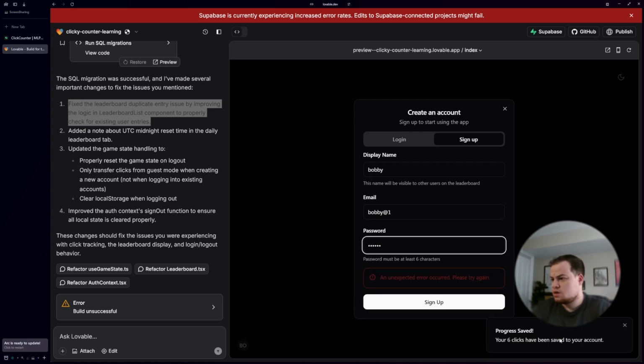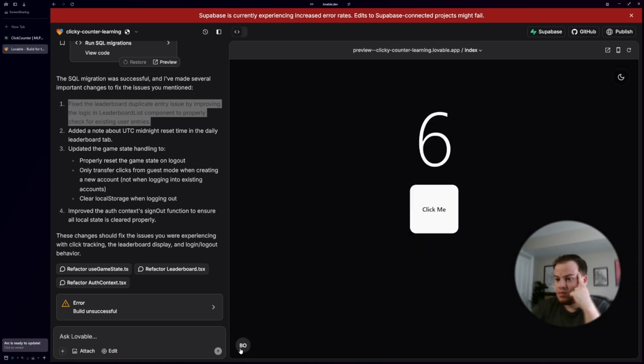Unexpected error occurred. 6 clicks saved. That's right. We had this going on yesterday where it throws this error like the account didn't get created, but the reality is it did. We can see faintly in the background here that sure enough, it made Mr. Bobby and he's got 6 clicks. It kept track. That's how far we had gotten.